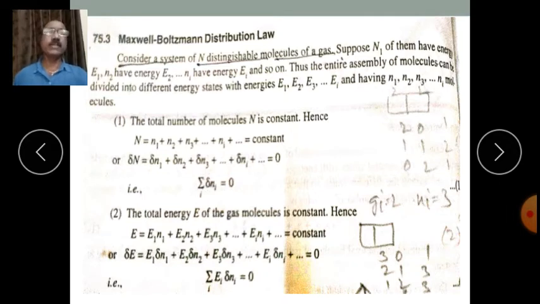That is, the summation of delta ni is equal to 0, which means the total number of molecules remains constant, isn't it?